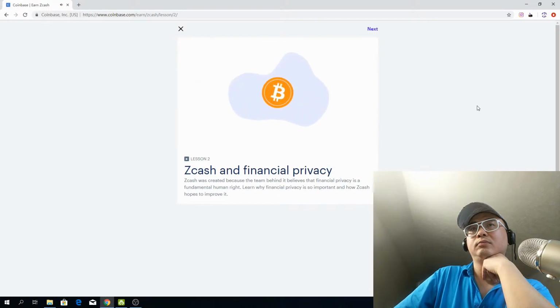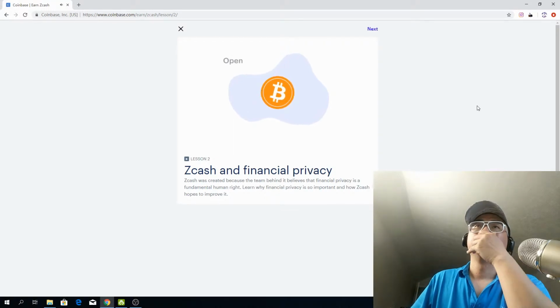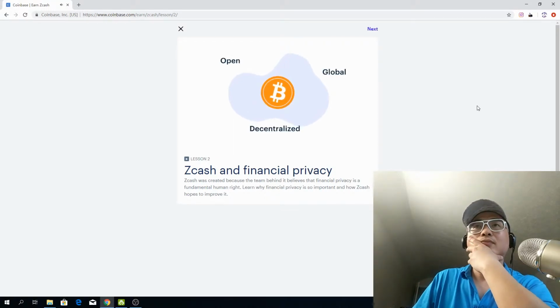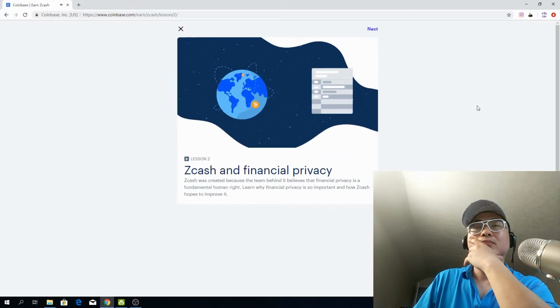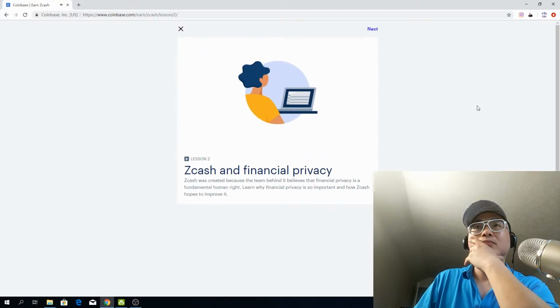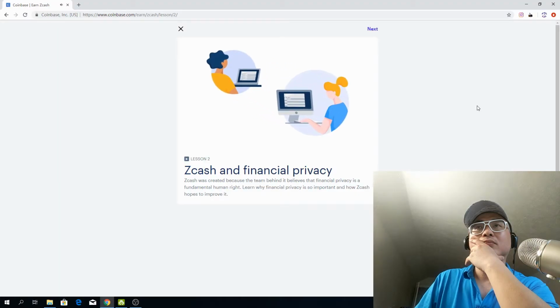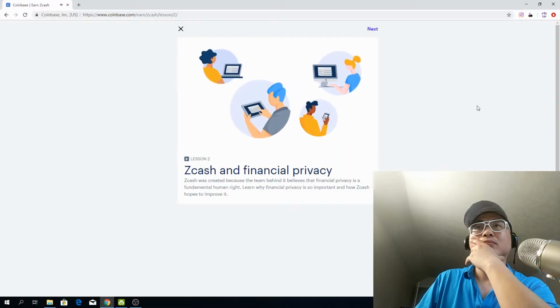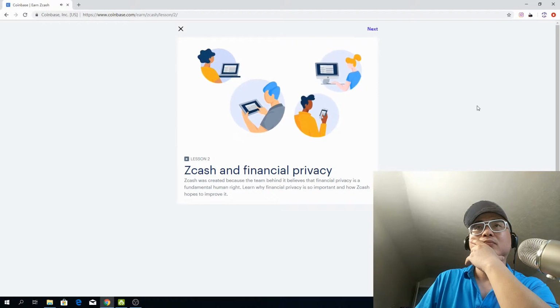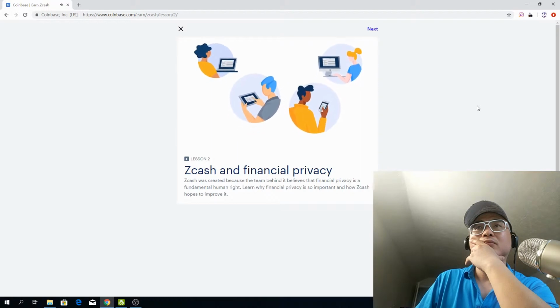Which brings us to cryptocurrency. Crypto is open, global, and decentralized. Bitcoin is the most well-known, but it's not fully private. Bitcoin is a public blockchain, which means that financial transactions using Bitcoin are transparent. Everyone can see them, not just a payment processor or merchant, everyone. It's easy to look up the balance of any Bitcoin address, as well as all of its past transactions.